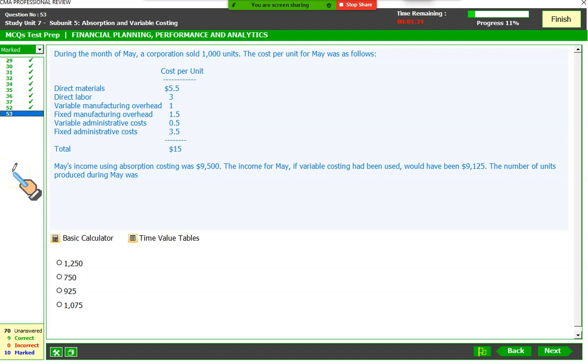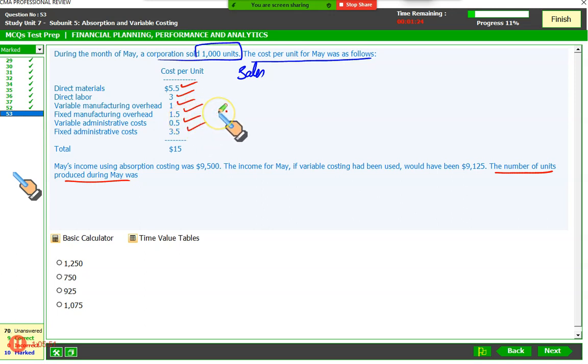Now, to enhance this concept further, we have another good question here. Beautiful question, I must say. It says, during the month of May, a corporation sold 1000 units and the cost per unit is as follows. We have been given the sales units, but not the production units. We are required to find what the production was during the period. We have been given the direct material, direct labor, variable overheads, fixed overhead per unit, variable selling, fixed administrative, and variable administration. Income using absorption costing is 9500, whereas income using variable costing is 9125.